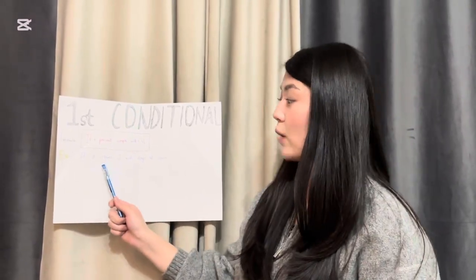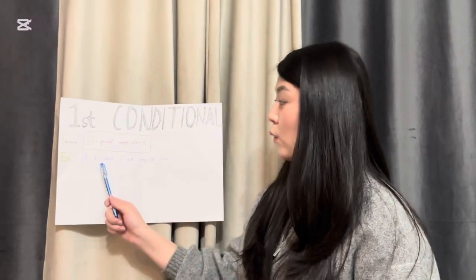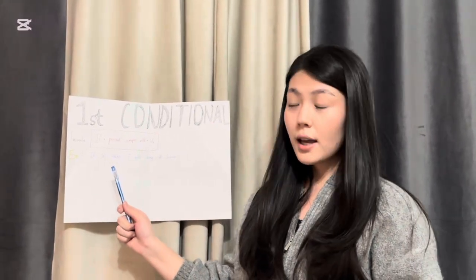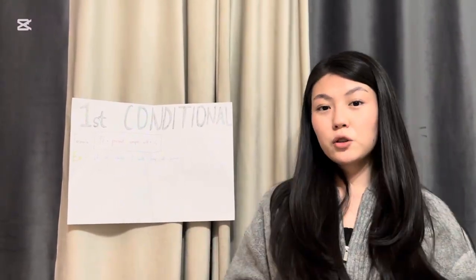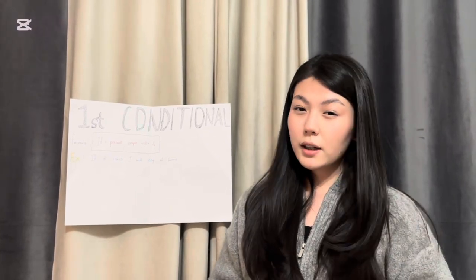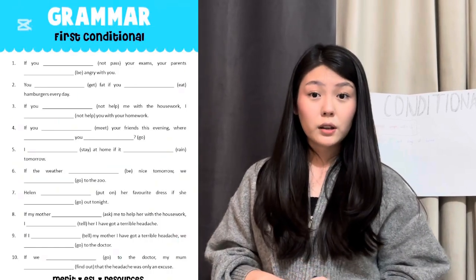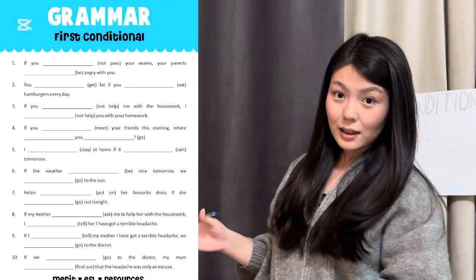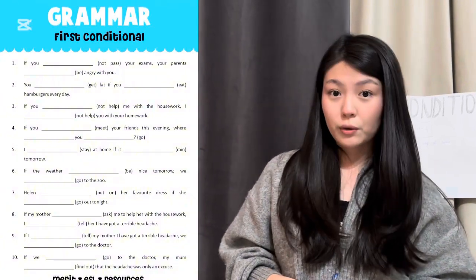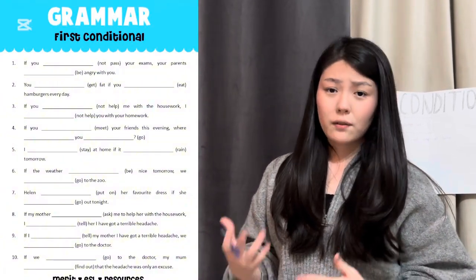For example, if it rains, I will stay at home. The first part of the sentence shows the condition and the second one is the result. And let me try to make my own example, like if you study hard, you will pass your exam. So I think we need to move to the practice stage to make it clear for you to understand the topic deeper. So here you can see a task for you, and you need to write it in your copybook to understand the structure more effectively.